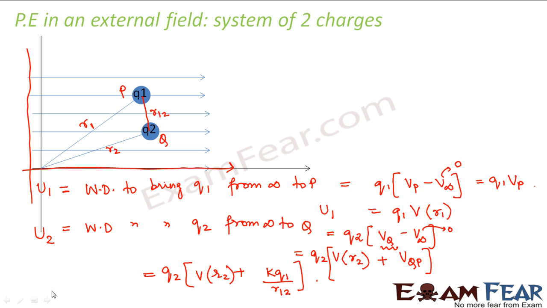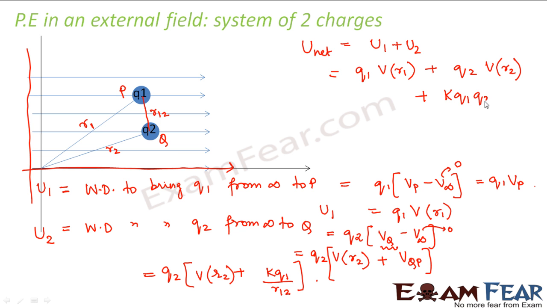Therefore, the net potential energy is equal to U1 plus U2, that is Q1 times V of r1 plus Q2 times V of r2 plus K times Q1 times Q2 divided by r12.